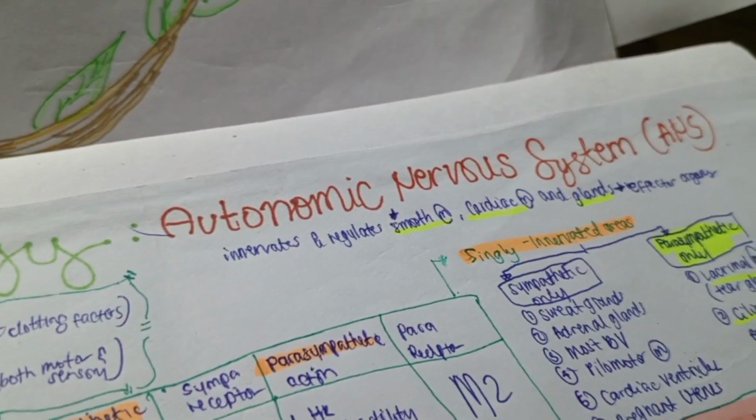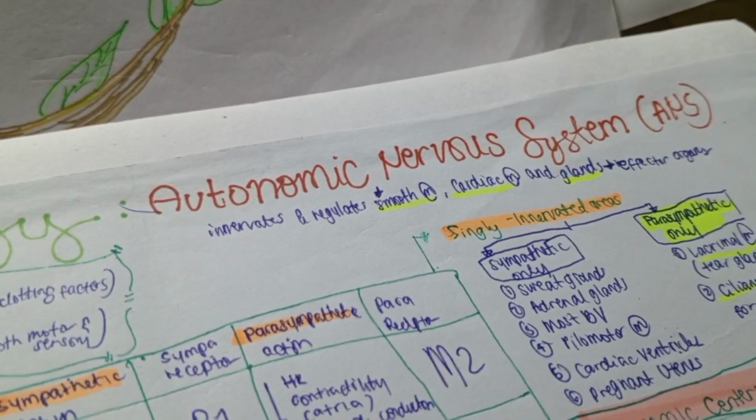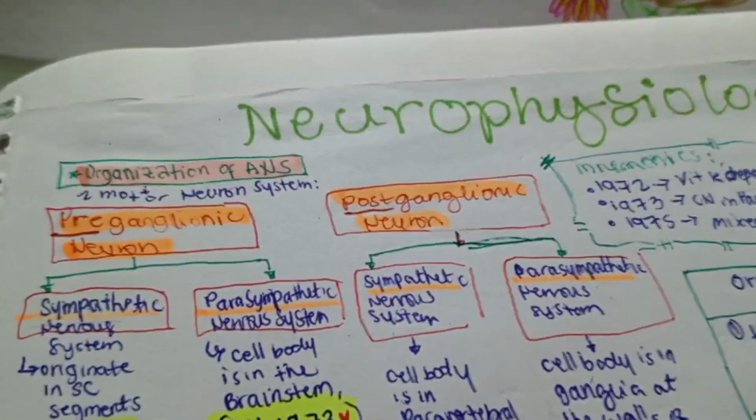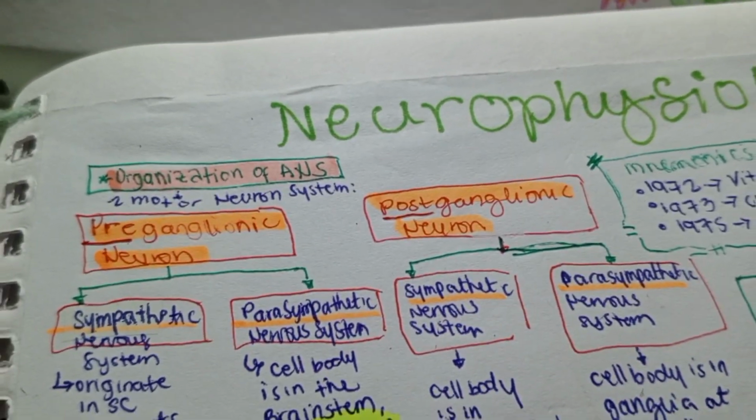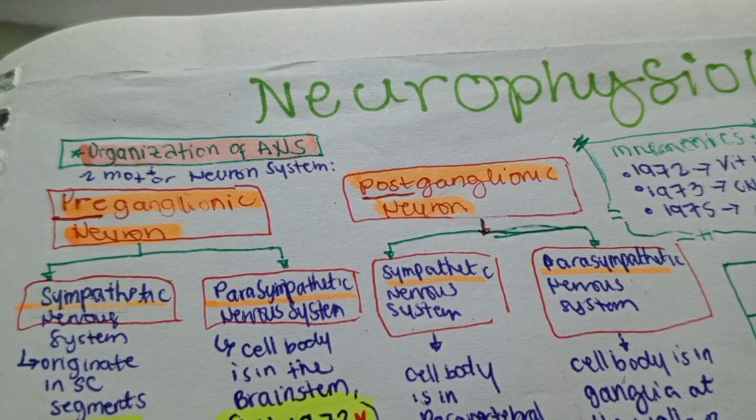For neurophysiology, we'll be discussing the autonomic nervous system, or the ANS. This innervates and regulates the smooth muscle, the cardiac muscle, and the glands. And we'll tackle first the organization of the ANS. There are two motor neuron systems, the preganglionic neuron and the postganglionic neuron.